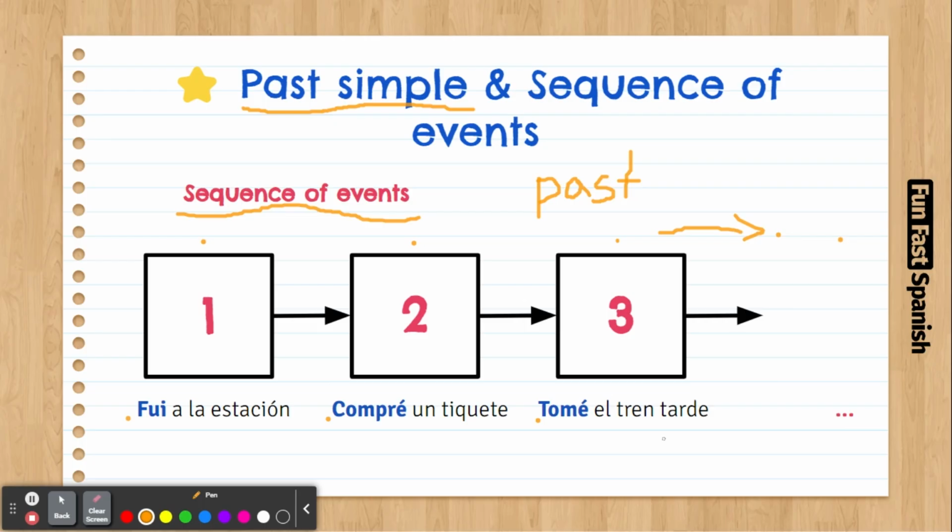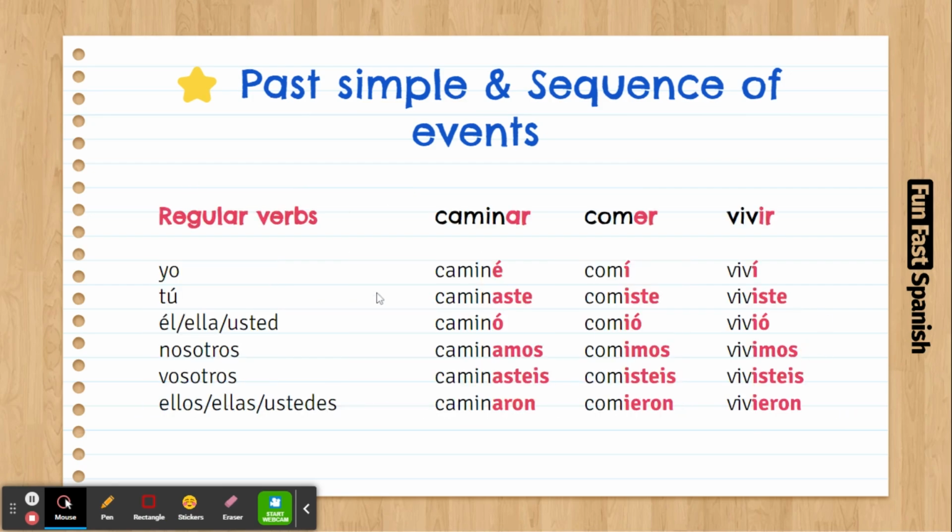Also, sequences happen a lot when you have any situation in the past. Let's say yesterday you were cooking, and then you met a person, and then you had food with this person. So, I made food, I met this person, and then we had food together. This is another sequence. You can make up your own sequences. Please have a look at the past simple. It's very important to remember.